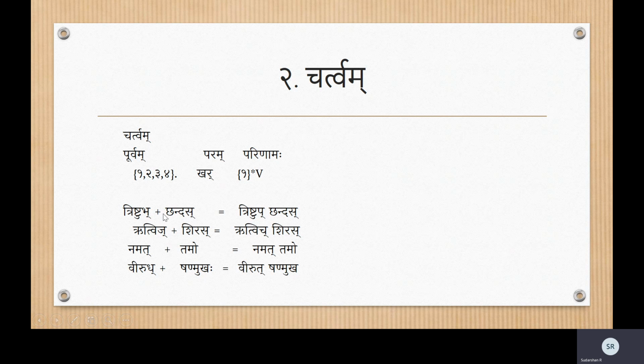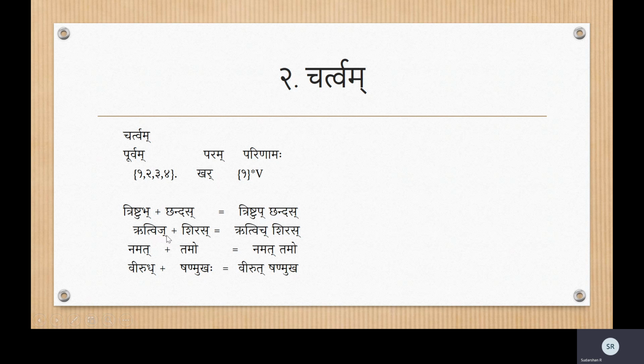Let us see that. Trishtubh Chandas. Cha is the Para. Is it a Karkasha Vyanjana? Yes. It falls under 1, 2 Sheshas. It is the second letter, so it is the Karkasha Vyanjana. Then is the Purva a Vargiya Vyanjana 1, 2, 3, 4? Yes, it is. So then what do you change it to? Parinama is change the Bha to its first letter. Which row does Bha belong to? Pa, Pha, Ba, Bha, Ma. What is the first letter of that row? Pa. So change the Bha to Pa. Trishtup Chandas.